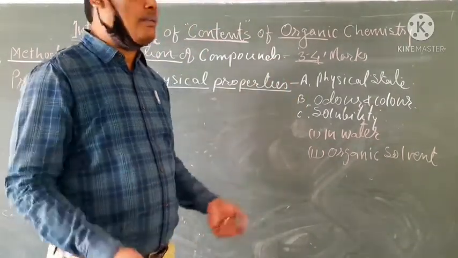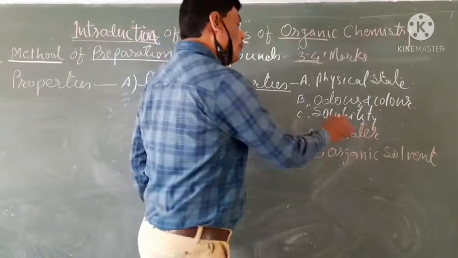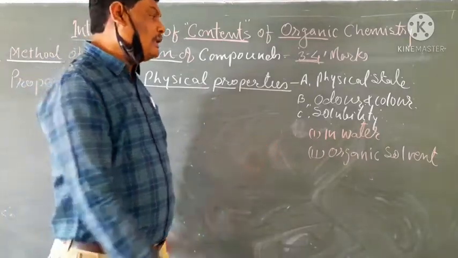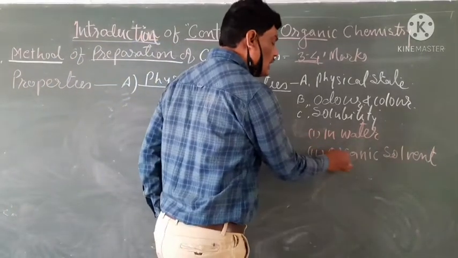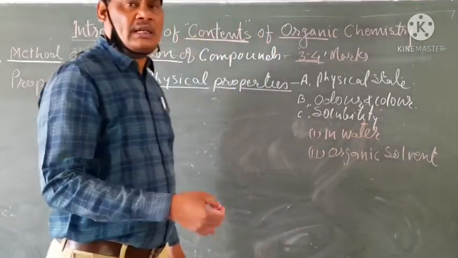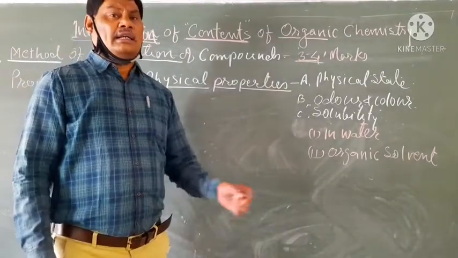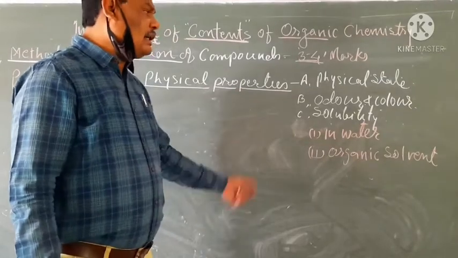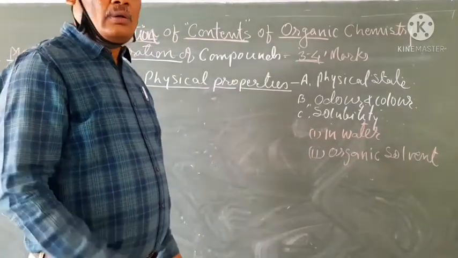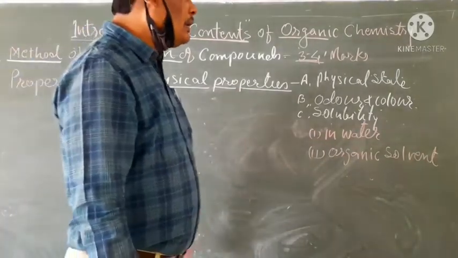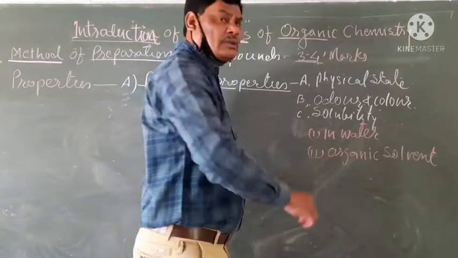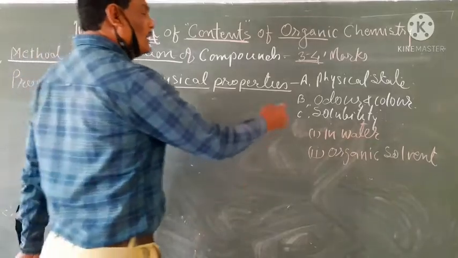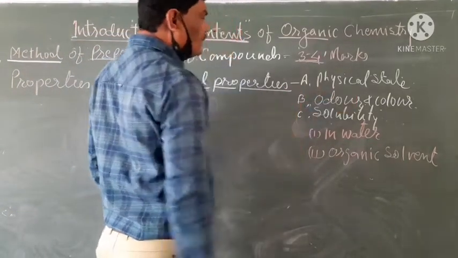It depends on the compound whether it can be dissolved in water, or if not, which type of organic solvent we can use to dissolve the given compound. For a chemical reaction, it is necessary to dissolve the compound in water or some solvent, if it is solid or semi-solid in nature.